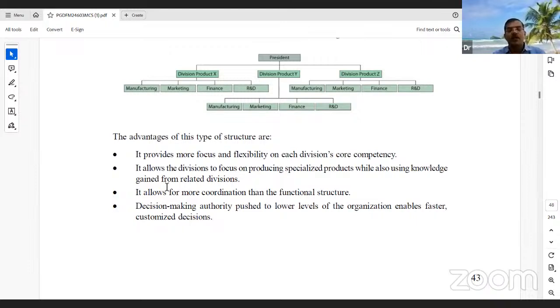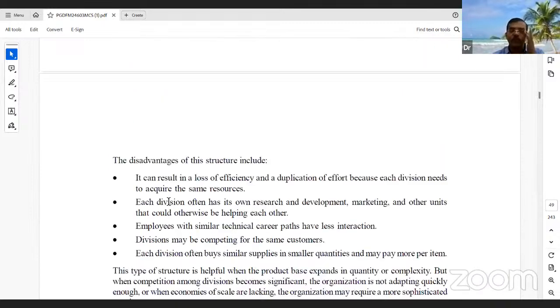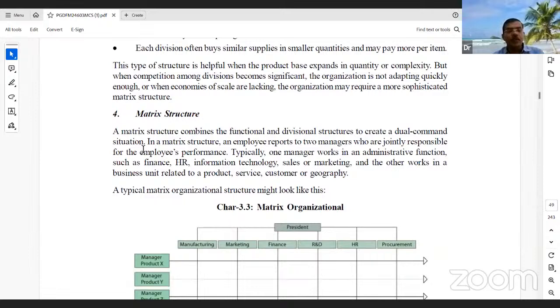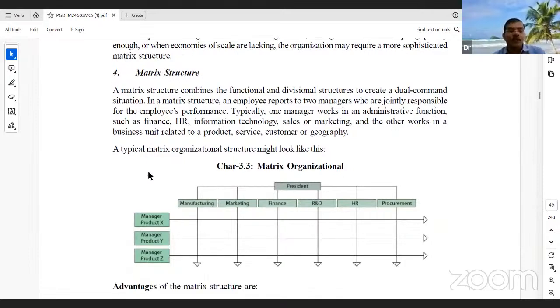Why? Because the number of employees is limited and the transactions are limited. So easily we can identify if any problem is there and easily take a decision. There are some disadvantages: duplication of work, the same work done multiple times, and a similar technical career path. Sometimes we have a fourth kind of